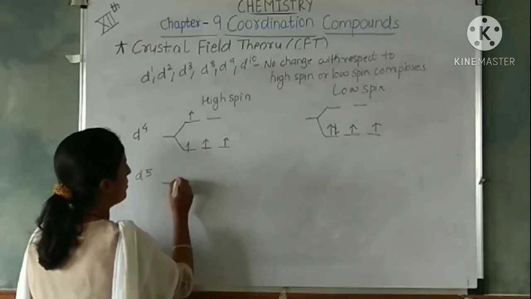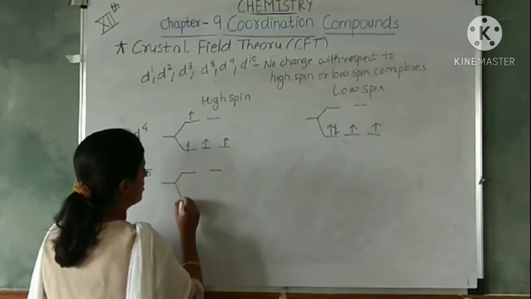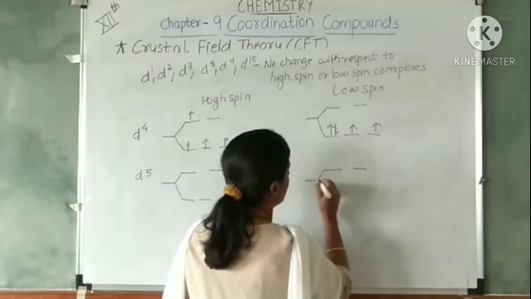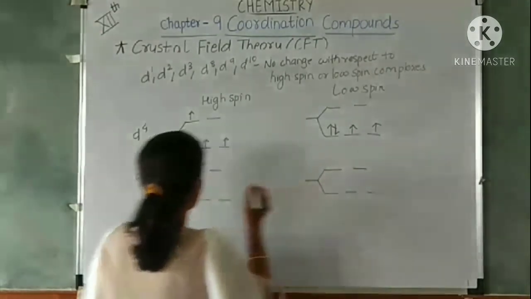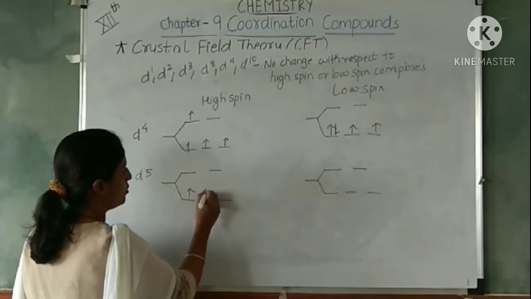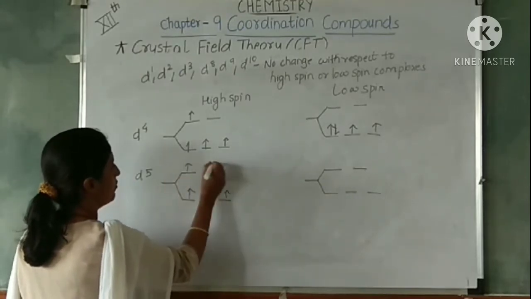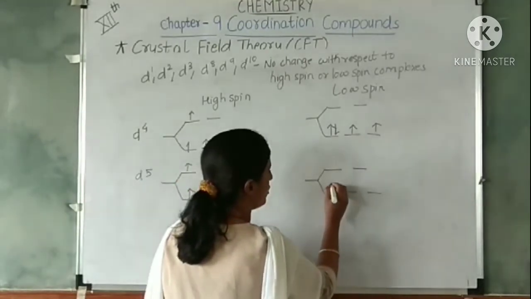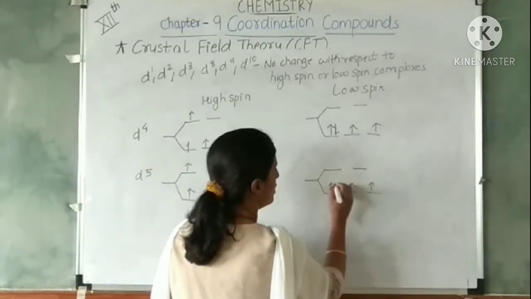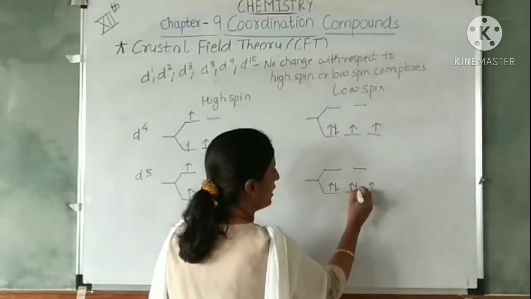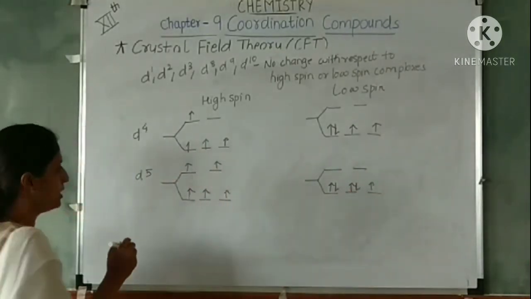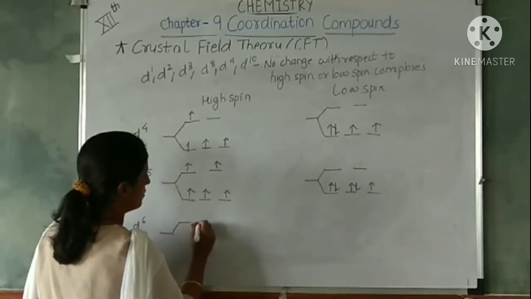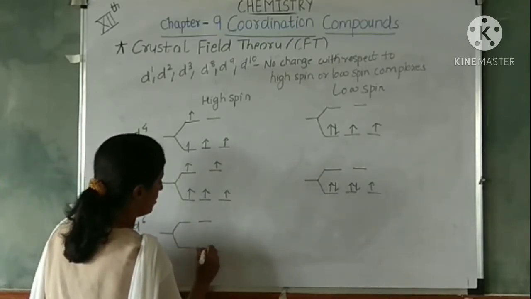Now in d5 what happens? d5 again, 1, 2, 3, 4, 5. So 5 unpaired electrons in high spin. In low spin, the next electron will get paired up. Now d6.